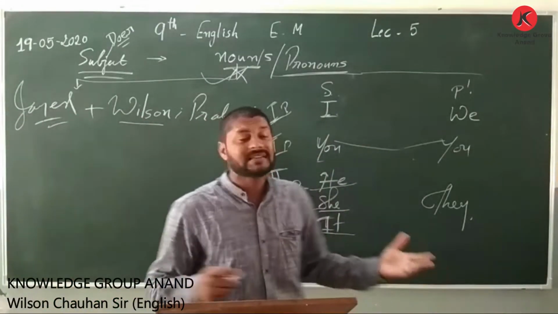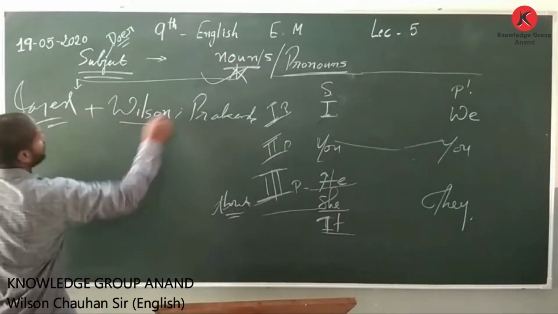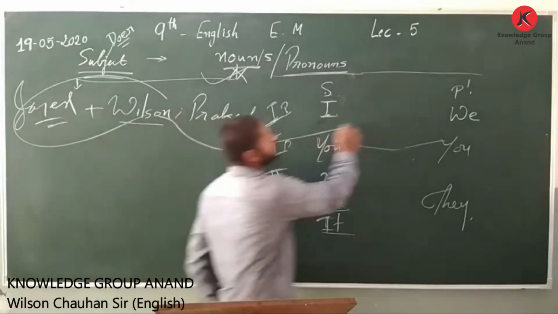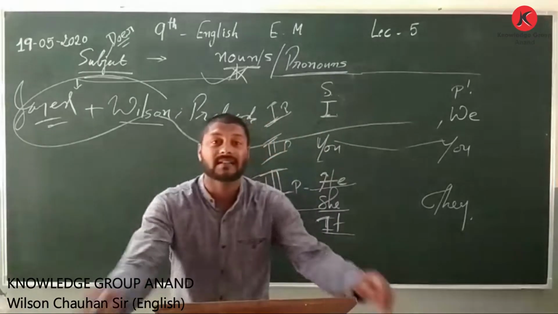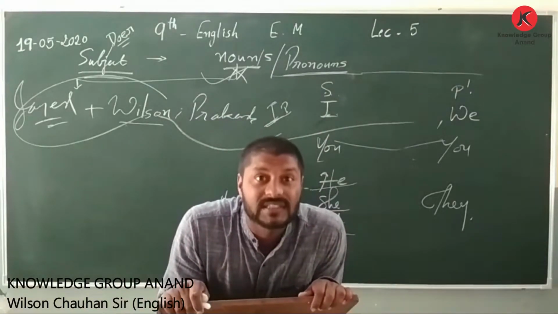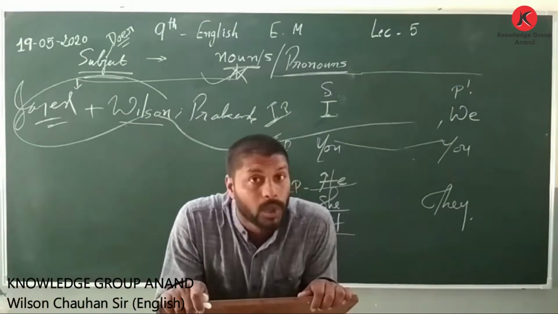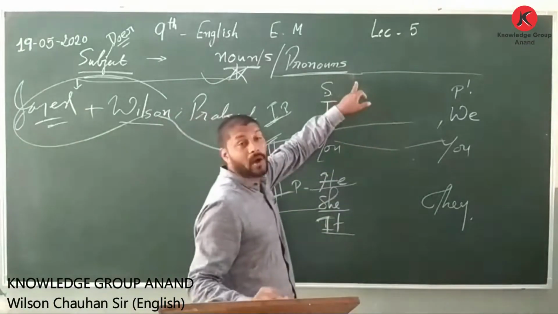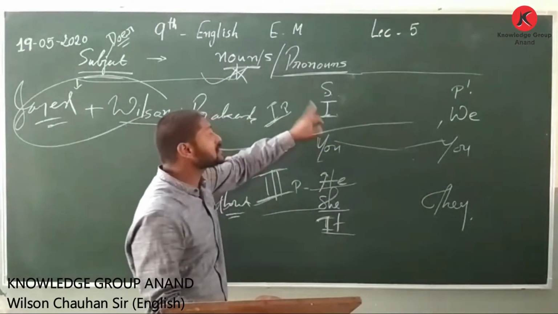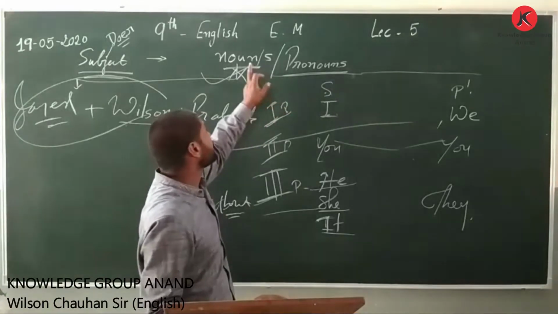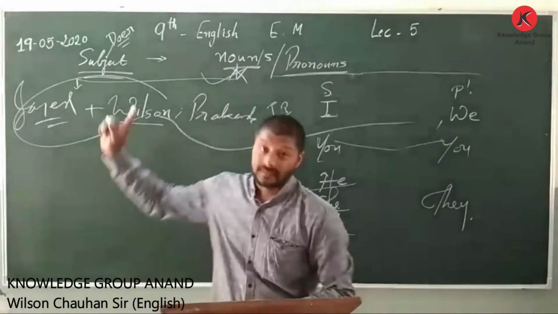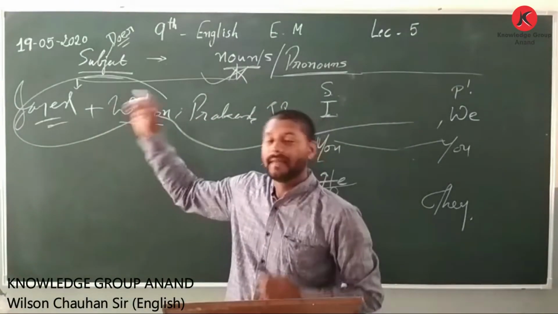But when I say Jayesh and Wilson, both the names together, will I be able to say "Jayesh, Wilson and we are good friends"? Can I say this? No. So therefore the definition is proper that when I use the pronoun, it is always in place of nouns. Yes, my dear friends.